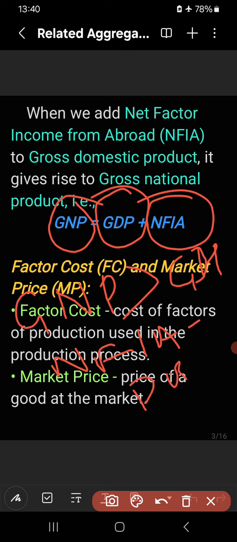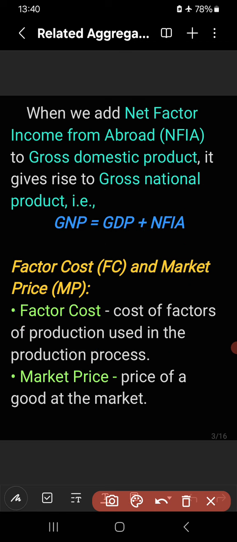Right. But if NFIA is 0, it means what we are getting as factor income from abroad is equal to what they are getting from our country. Then it becomes equal.